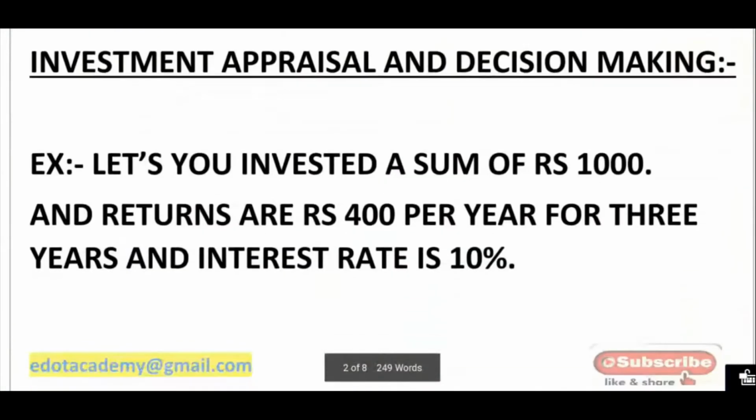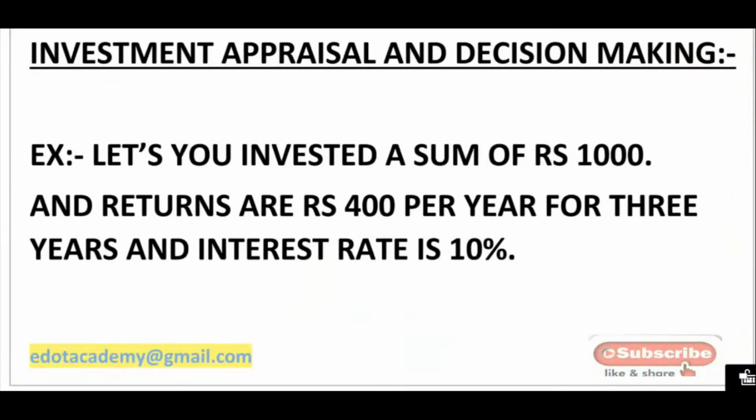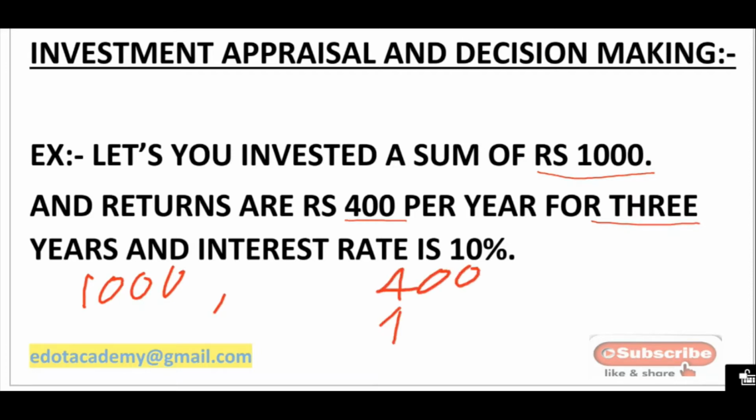I'll just take one example. NPV and IRR are both used in investment appraisal and decision making in capital budgeting. Let us say you invested a sum of rupees 1000 and returns are rupees 400 per year for 3 years. That means you have invested only 1000 rupees in the starting, and every year you are getting 400 rupees for 3 years.